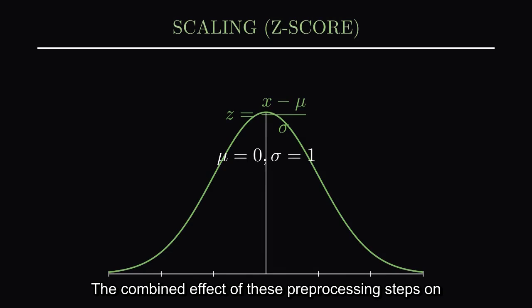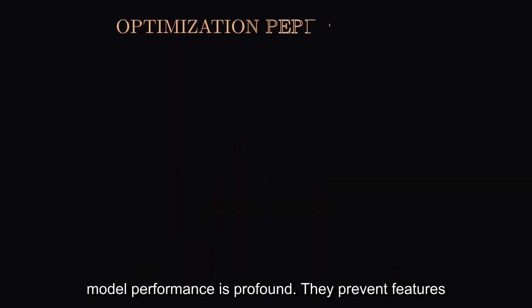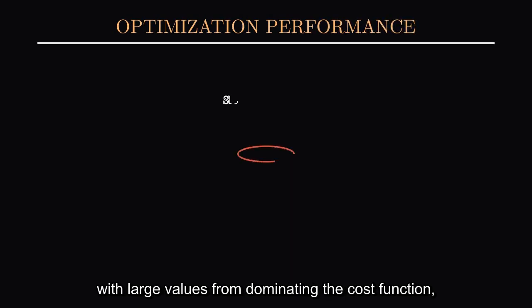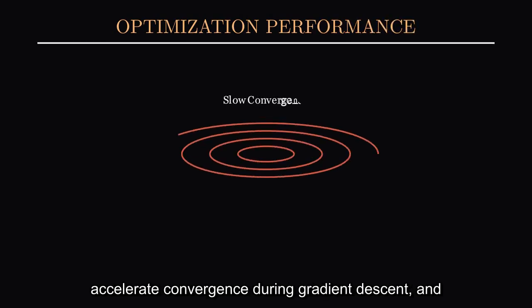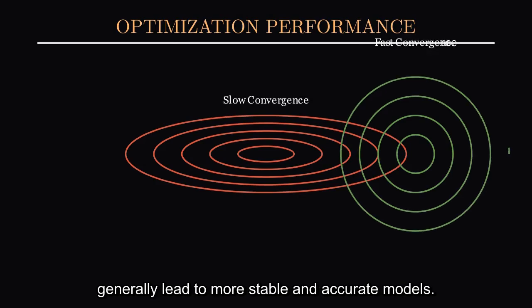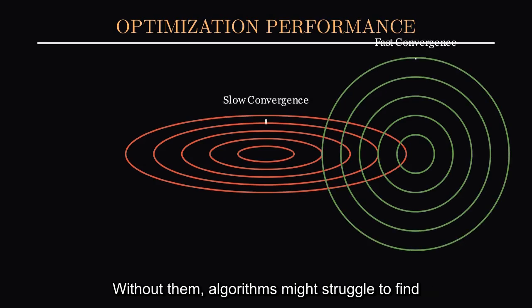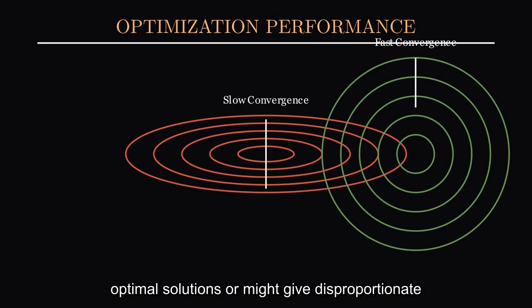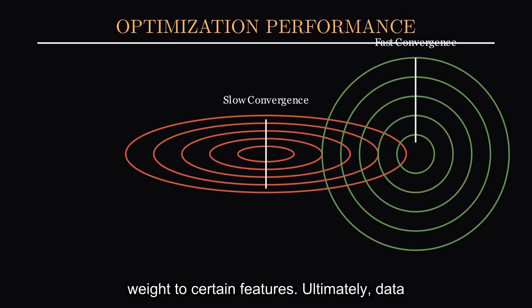The combined effect of these preprocessing steps on model performance is profound. They prevent features with large values from dominating the cost function, accelerate convergence during gradient descent, and generally lead to more stable and accurate models. Without them, algorithms might struggle to find optimal solutions or might give disproportionate weight to certain features.